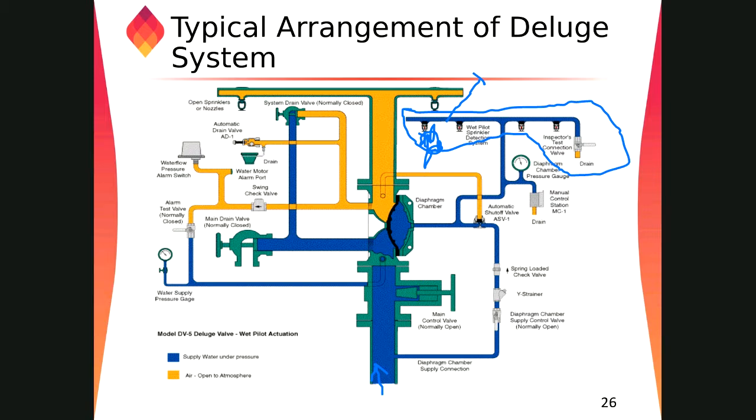Once the pressure reduces in this area, from this side there will be high pressure trying to open this elastomeric rubber. Once this, water will go all the way into the system, to the deluge valve, and to these open nozzles. This is how the system works.